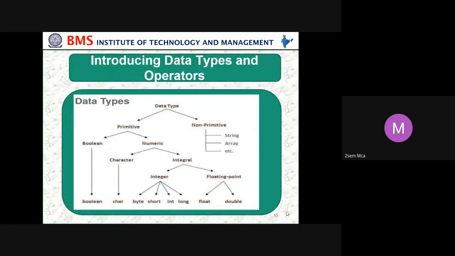So next we move on. Okay, we'll complete this slide and we'll stop. Introducing data types. So what are the data types and the operators? First we start with data types, later we see about the operators. So what is a data type?